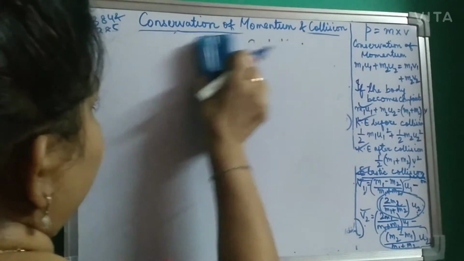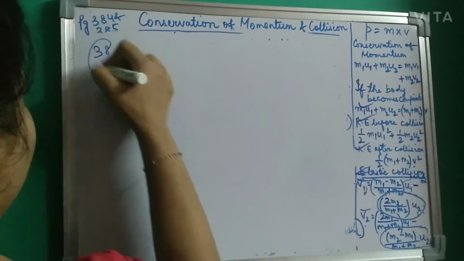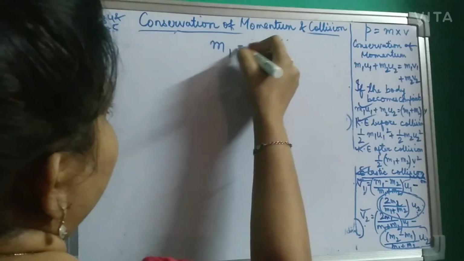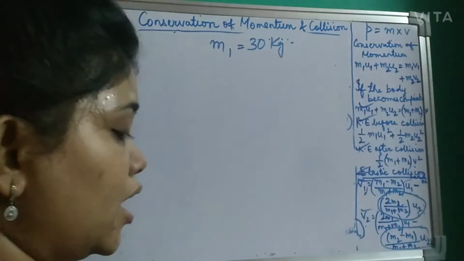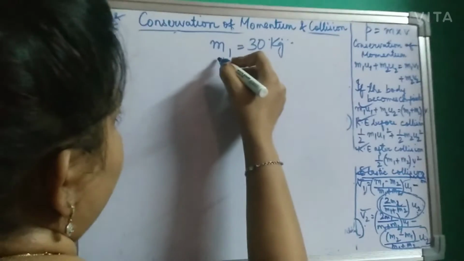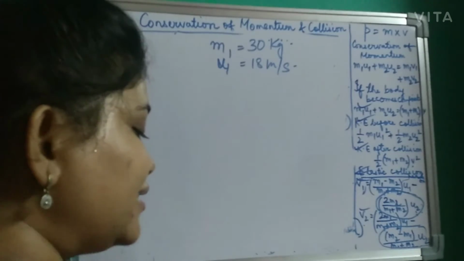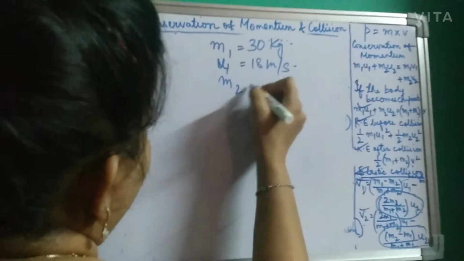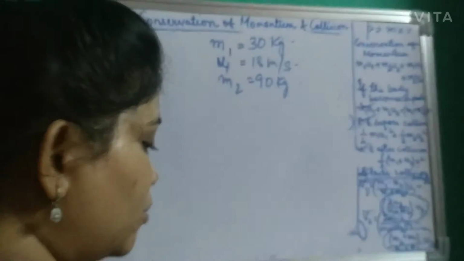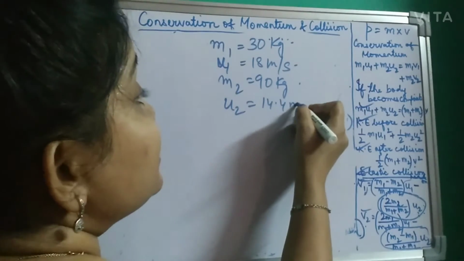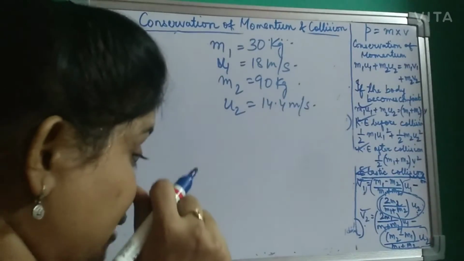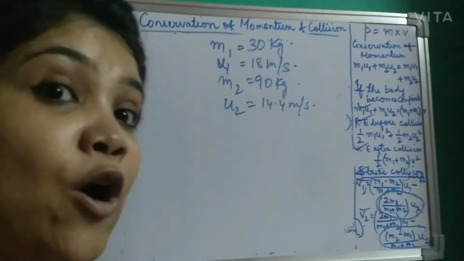Now let's do sum number 38. You see that all these sums are of the same type. Let's see what sum number 38 tells us. It is telling a 30 kg mass, that is M1 is 30 kg, moving at 18 meter per second, so U1 is 18 meter per second, collides with a 90 kg mass, that means M2 is 90 kg, moving at 14.4, that means U2 is not 0, it is not at rest.